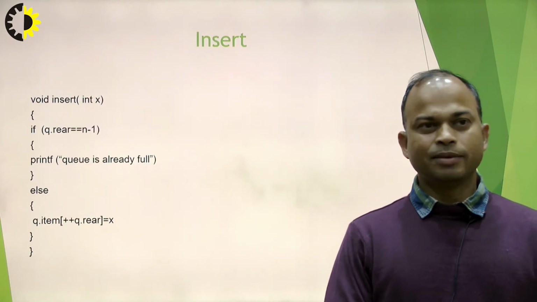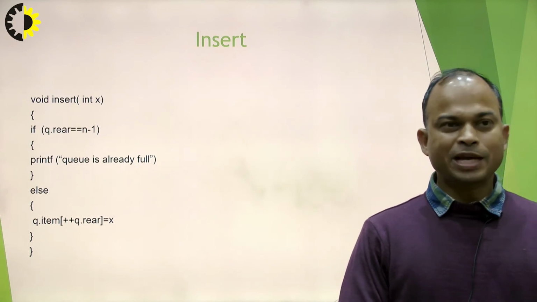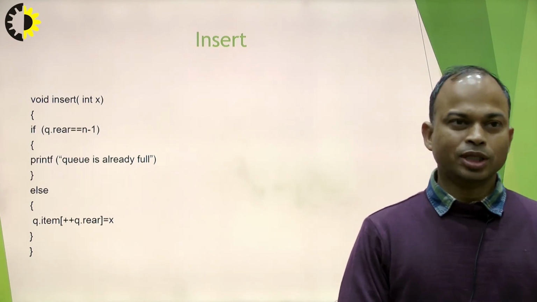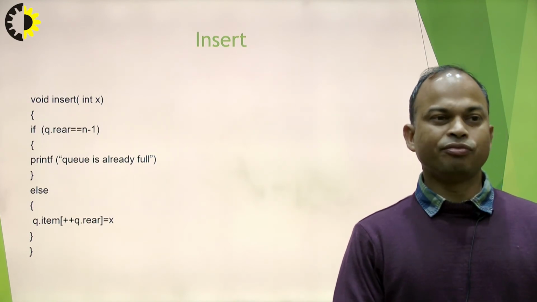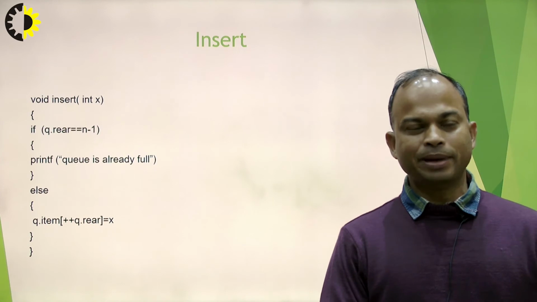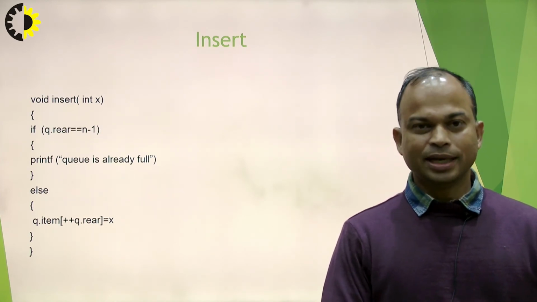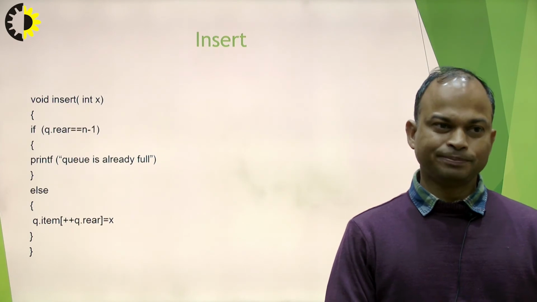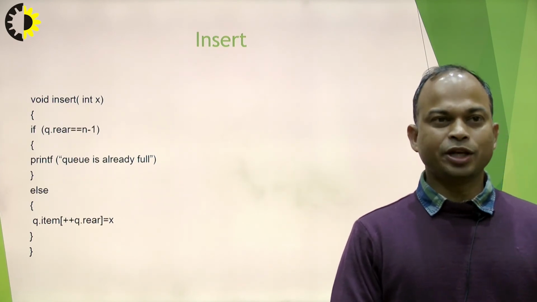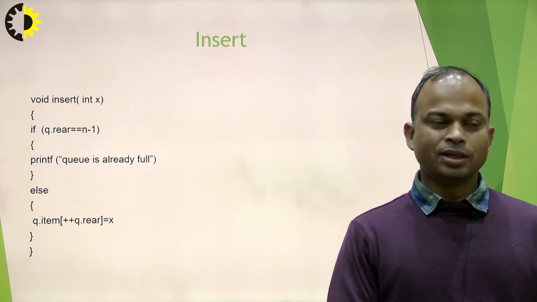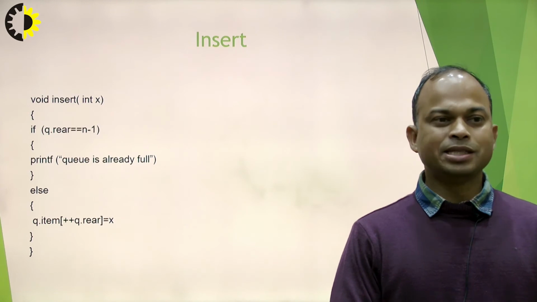In this slide we are discussing about the insert operation. So initially we are checking my Q is full or not. Then if rear equals to n minus 1, then Q is already full, insertion is not possible, else we can insert the item in the Q data structure, and for the insertion point of view, rear is increased by 1.